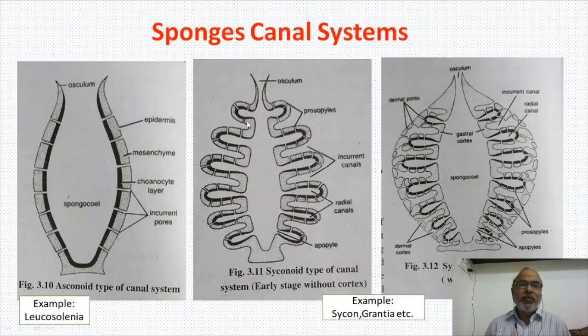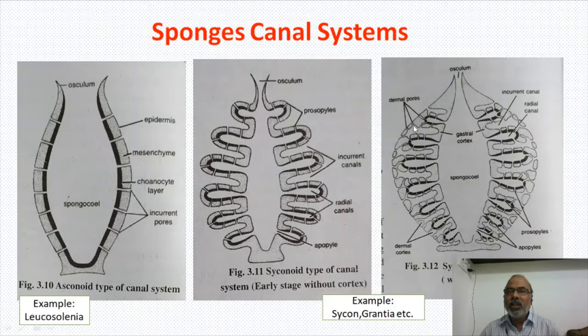In this diagram, you may feel that a very big, large opening is there here, but it is not like that. Okay, so this area is covered with the cells. Mesohyl cells are there. So let us see the actual diagram.